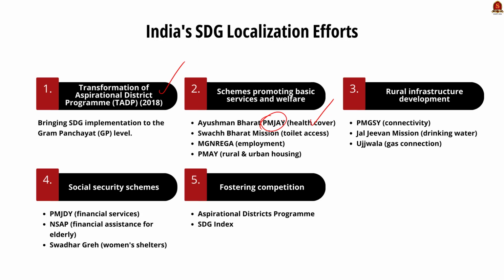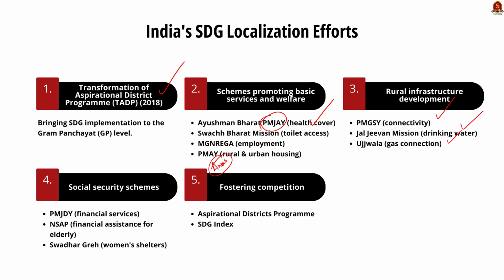Then Swachh Bharat Mission to provide access to toilets in households. Then MGNREGA for employment. Pradhan Mantri Awas Yojana, PMAY, for housing in both rural and urban areas were implemented. To improve rural infrastructure, Pradhan Mantri Gram Sadak Yojana, PMGSY, was initiated to provide connectivity. Then Jal Jeevan Mission for piped drinking water. Then the Ujjwala scheme for gas connectivity were implemented.